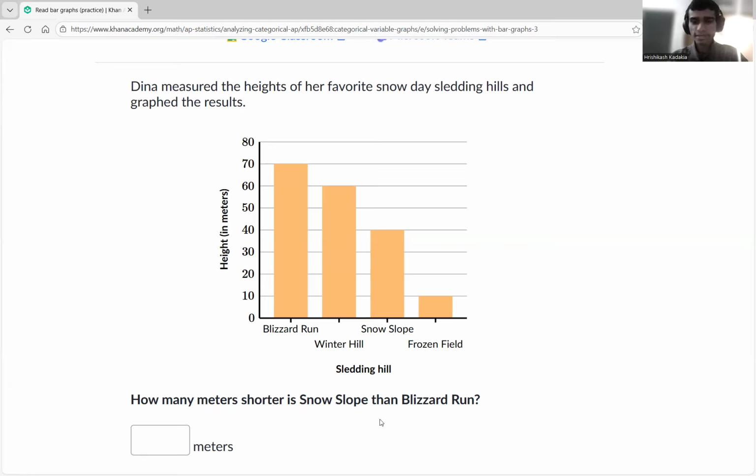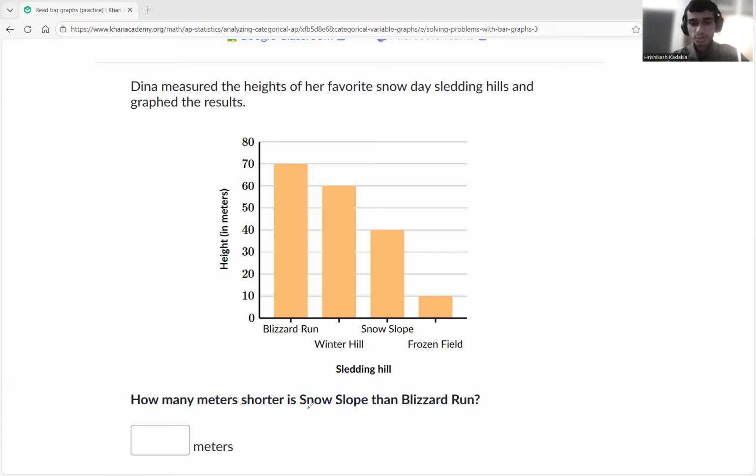Height on, I guess, no, I don't think it's describing the height of the snow. I think it's just describing the height of the specific place, maybe. Either way, it's just describing the height of that, I think we can just say. So she's just trying to describe the height of those specific locations, specific sliding hills.